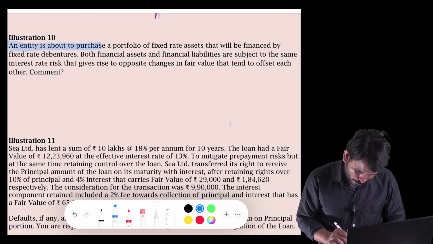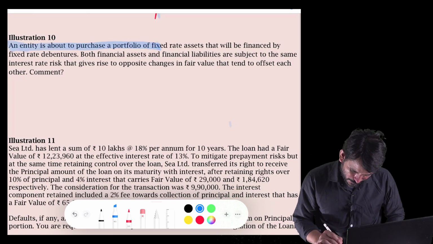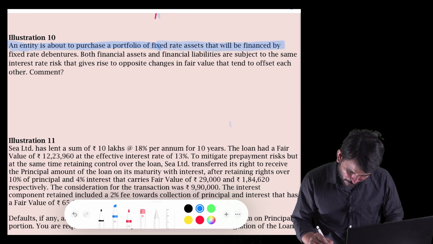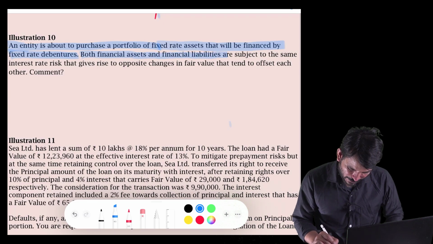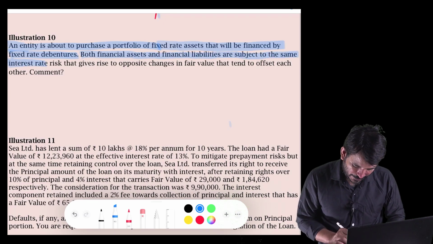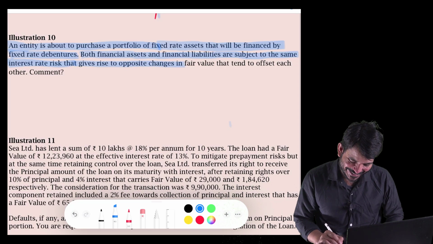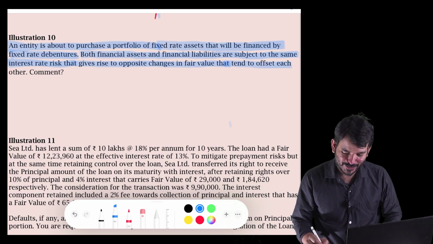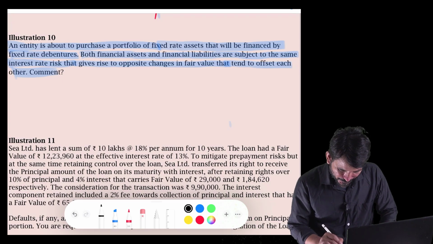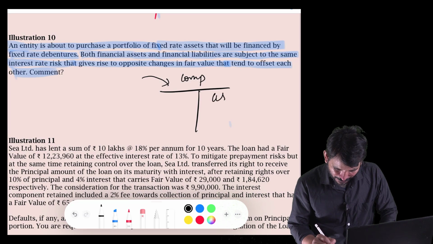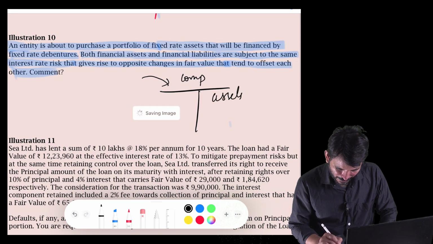An entity is about to purchase a portfolio of fixed rate assets that will be financed by fixed rate debentures. Both the financial assets and financial liabilities are subjected to the same interest rate risk that gives rise to opposite changes in the fair value that tend to offset each other. So which means that we are a company, we have certain assets, we have liabilities.